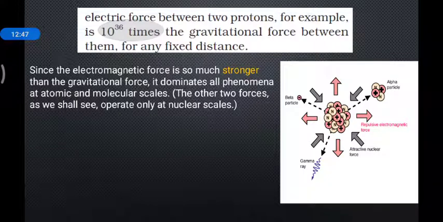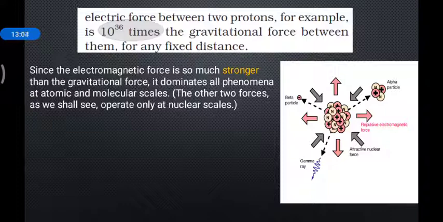Since the electromagnetic force is much stronger than the gravitational force, it dominates all the phenomena of atomic and molecular physics. Whatever phenomena occur at the atomic and molecular level are all governed by the electromagnetic force.